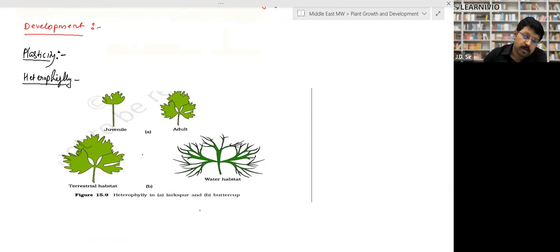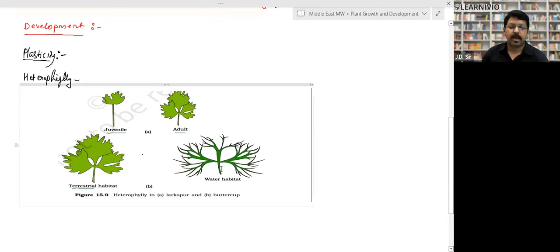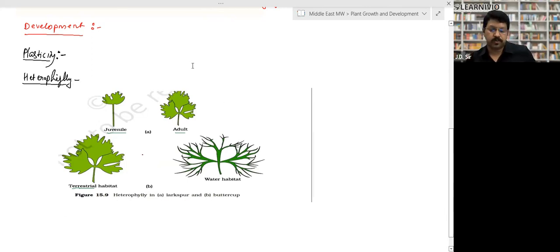Look, this is the example of coriander, right? In coriander, the leaf in the juvenile stage has this kind of leaf. The adult has this kind of leaf. Those coriander found in a terrestrial habitat have this kind of leaf. Those found in a water habitat have this kind of leaf, right? So the different types of leaves in the same plant is called heterophily, and heterophily is an example of plasticity. Is that clear or not? Please check once.